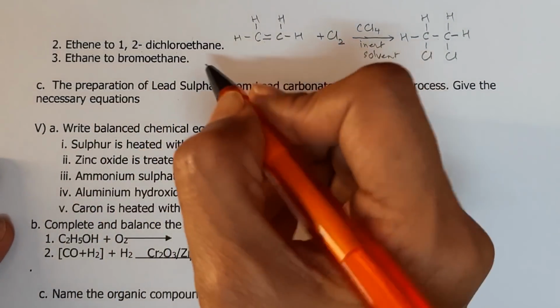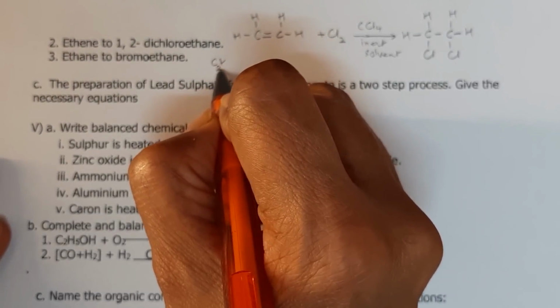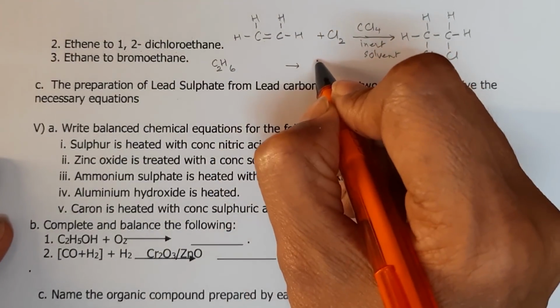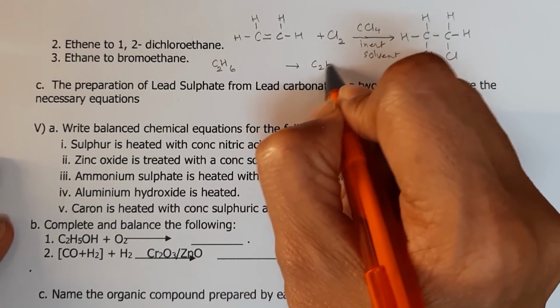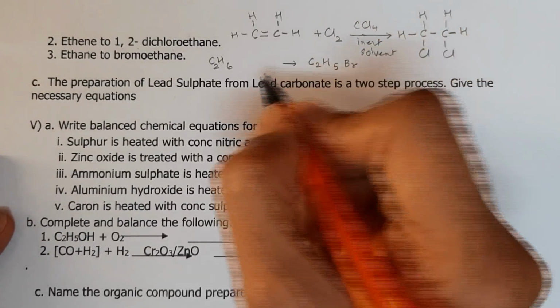Ethane to bromoethane. So now we have C2H6 and it has become C2H5Br.